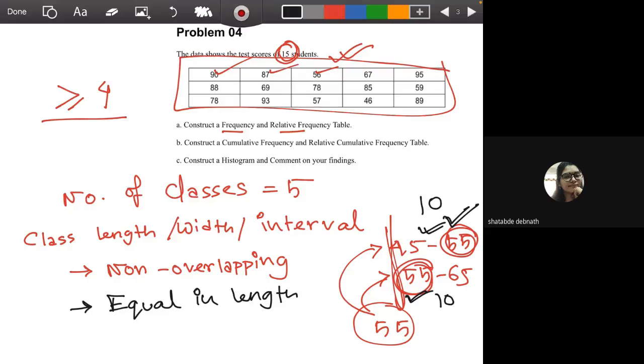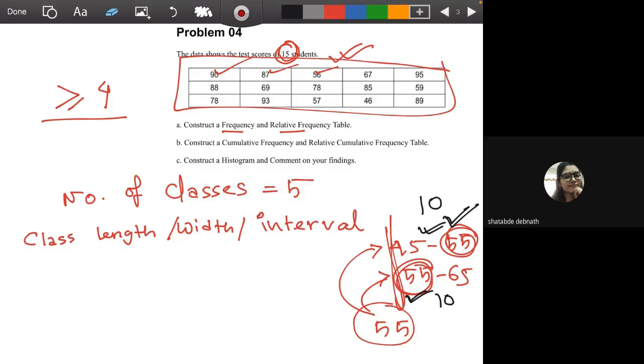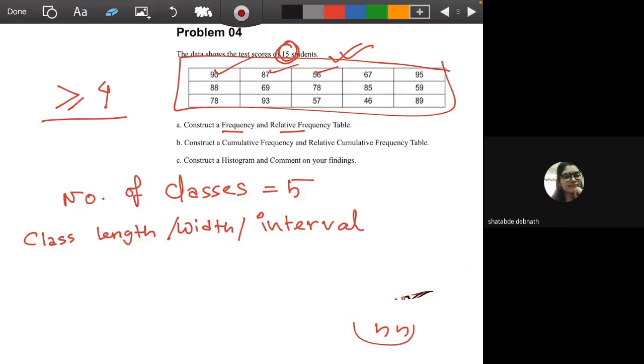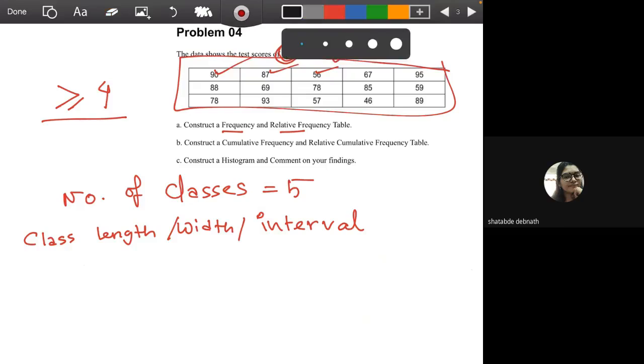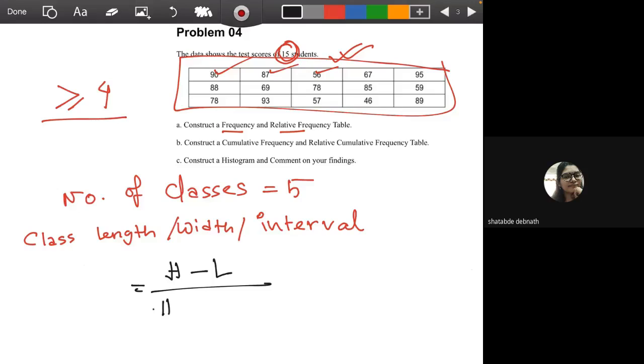Okay, so we have a formula to calculate the class lengths, and the formula is highest value minus lowest value divided by number of classes.